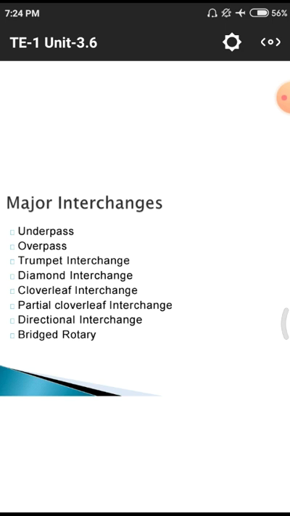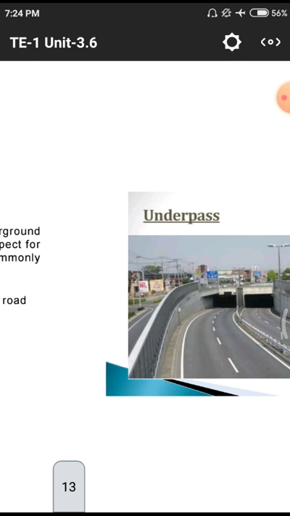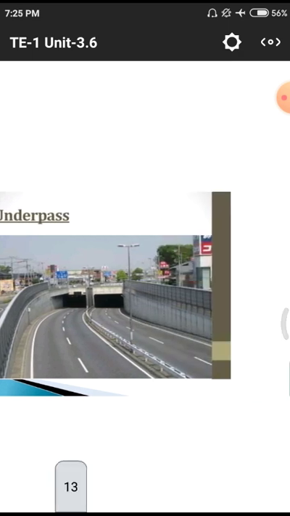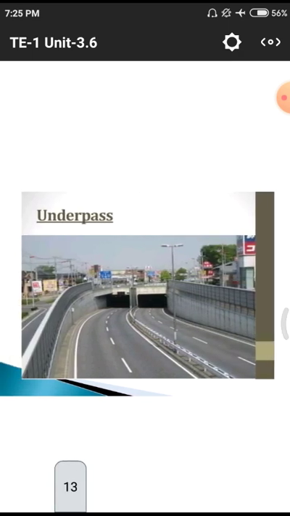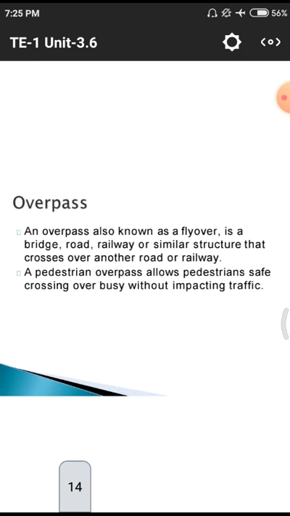We have to understand this by diagrammatic representation. That means whenever we have this diagrammatic representation, we have to understand it better, so that we can use this. This is the normal diagram for an underpass. It is a picture. It means one structure is constructed like it. Underpass. Next thing we have to know about overpass.